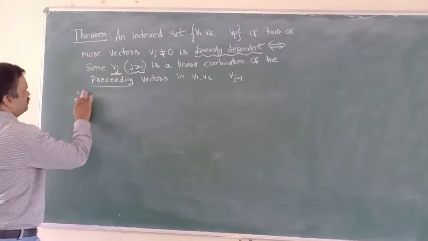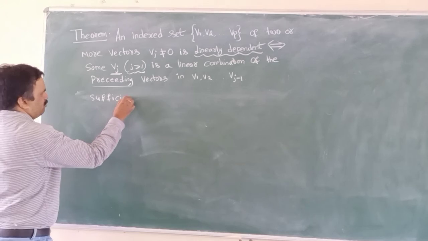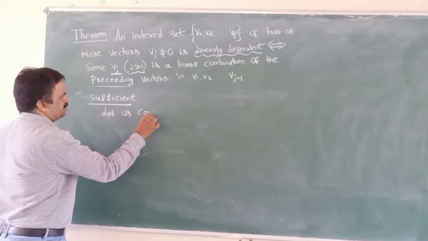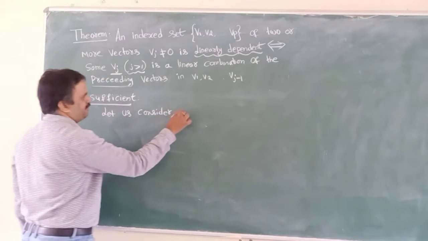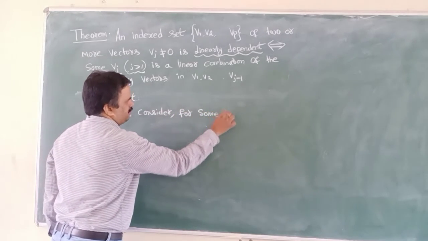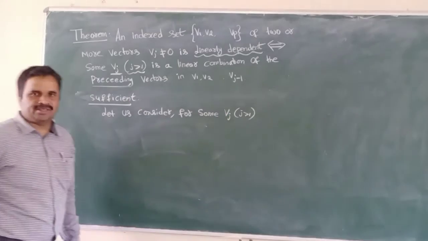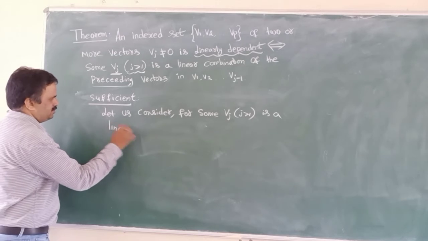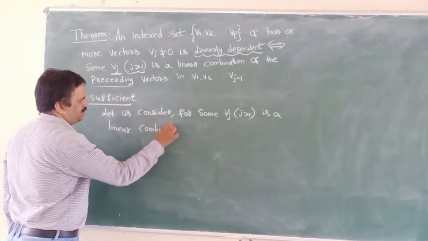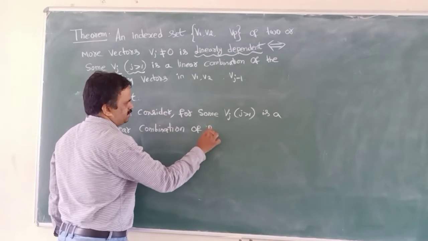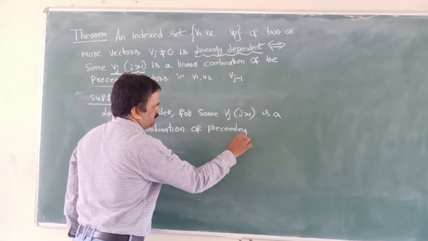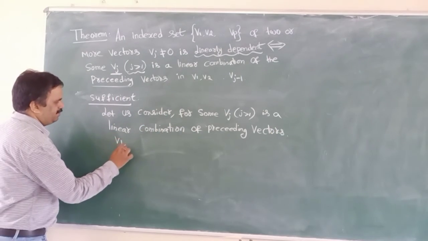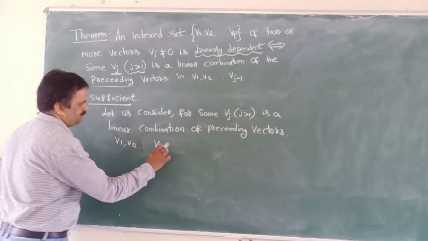Now the sufficient condition. Let us consider for some Vj, j greater than 1, is a linear combination of preceding vectors v1, v2, so on vj minus 1.